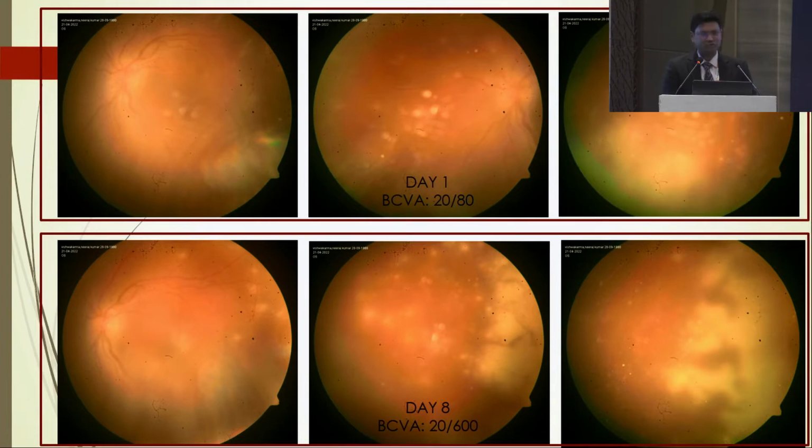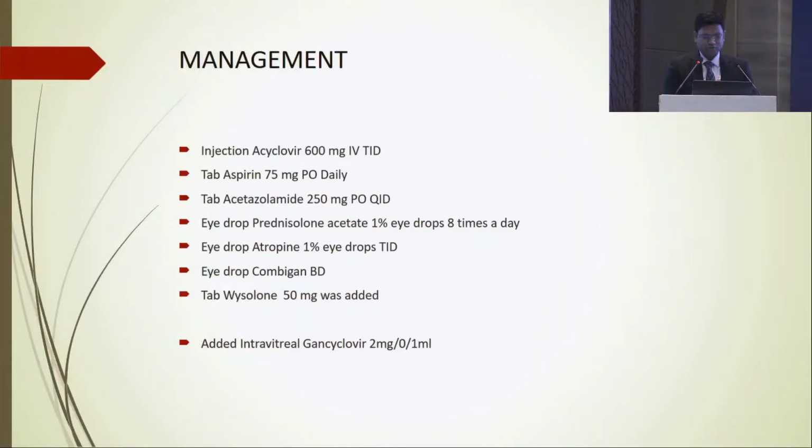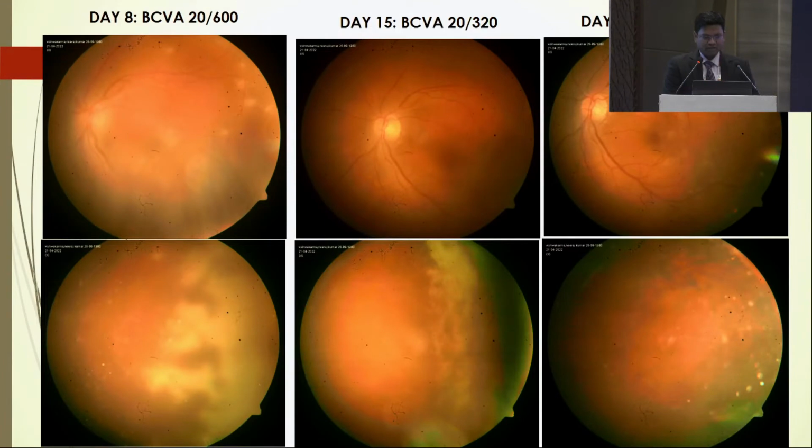There are a few reports which suggest that you can give intravitreal ganciclovir. Though ganciclovir is not typically effective in acute retinal necrosis, and is mostly used in CMV retinitis, in a few recalcitrant cases they have shown that the lesions do respond. So in addition to previous treatment, we gave the patient intravitreal ganciclovir 2 mg per 0.1 ml. On day 8, the vision improved from 20/600 to 20/320, the media was fairly better than the last visit, and by 30 days the vision improved to 20/80.